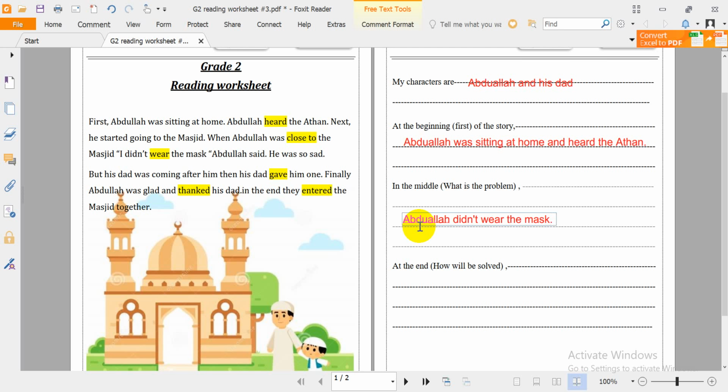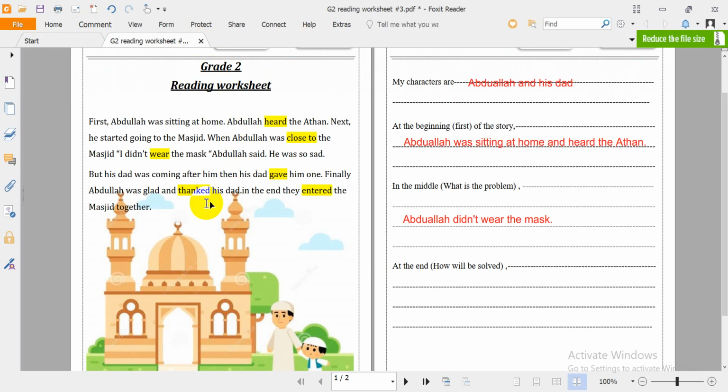Okay, how will it be solved, or what happens at the end of the story? How will that problem be solved? Here Abdullah was glad and thanked his dad. His dad gave him one.